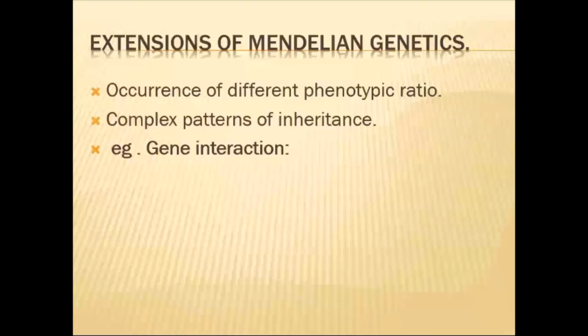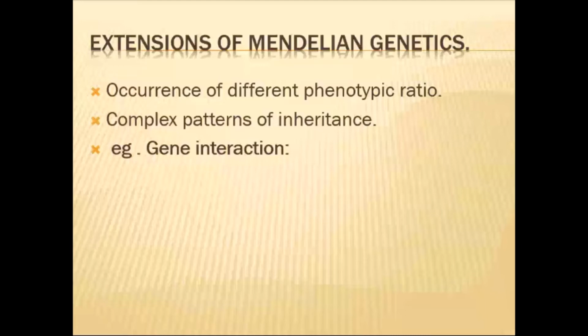Mendelian genetics. Mendel gave four or three different types of laws: law of segregation, law of independent assortment, law of dominance. But apart from the trihybrid, monohybrid, dihybrid, some extensions are there in Mendelian genetics or Mendelian concepts. So, what is the first thing? Occurrence of different types of phenotypic ratio.